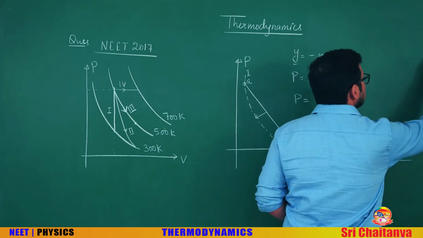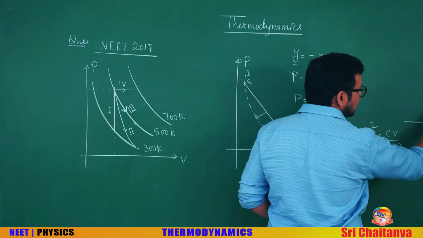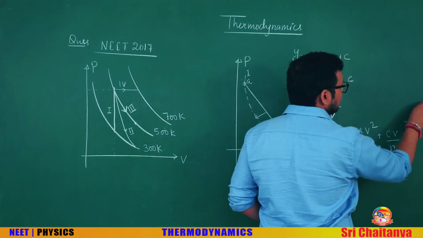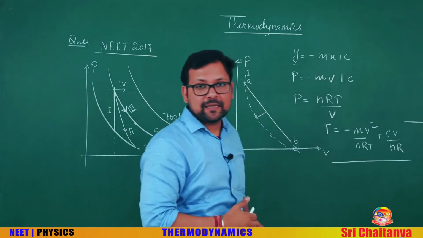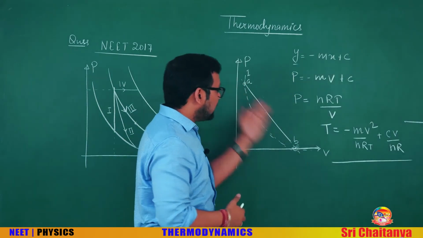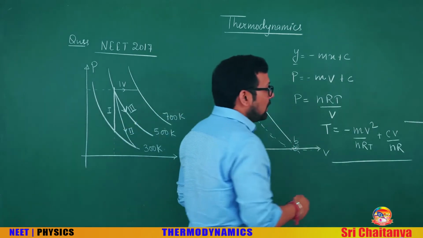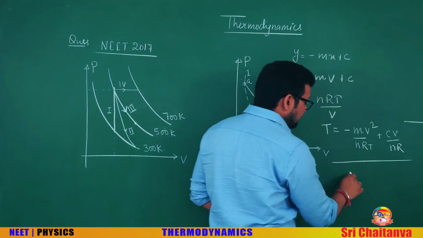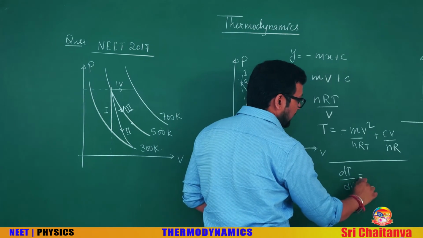This is the temperature volume graph. So you can see temperature is first increasing, becomes maximum and then again decreases. So temperature first increases and then decreases if the indicator diagram is given like a straight line like this. One more thing, for maximum temperature, you can use the concept of maxima-minima, dT by dV equal to 0.